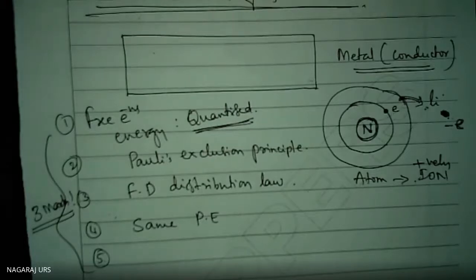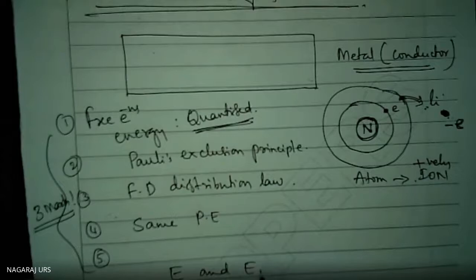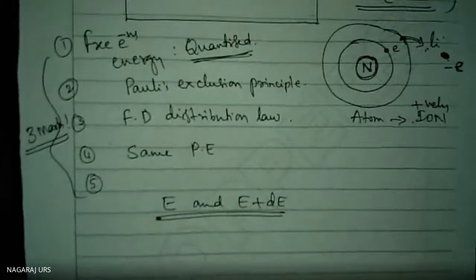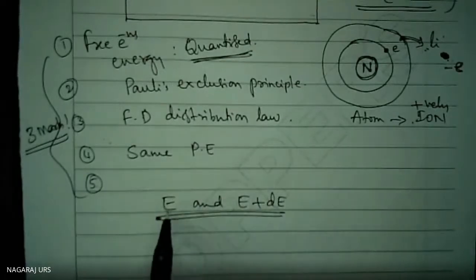Now I am supposed to take up the Fermi-Dirac distribution. Based on that, we go for the Fermi level and other things. To explain the Fermi-Dirac distribution, the syllabus clearly mentions that I have to write only one statement: the number of particles present between the energy range E and E plus dE.